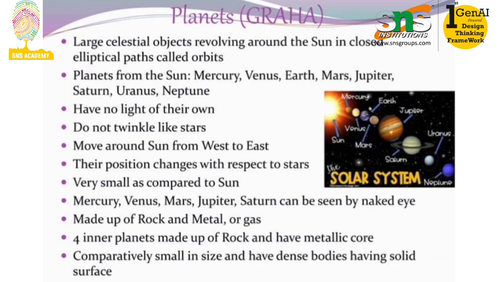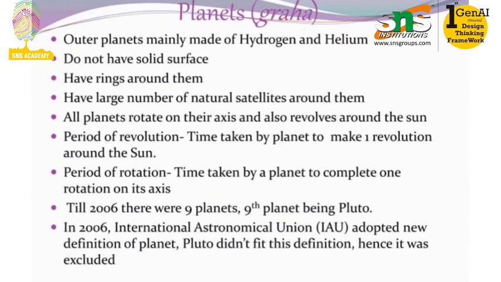Mercury, Venus, Mars, Jupiter, and Saturn can be seen by the naked eye. Planets are made up of rock, metal, or gas. The 4 inner planets are made up of rock and have a metallic core, are comparatively very small in size, and have dense bodies with a solid surface. The outer planets mainly consist of hydrogen and helium. They do not have a solid surface but have rings around them, and have a large number of natural satellites around them as well. All planets rotate on their axis and also revolve around the sun.